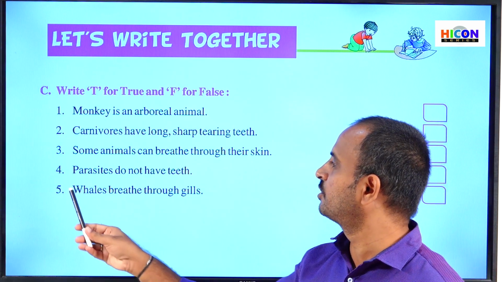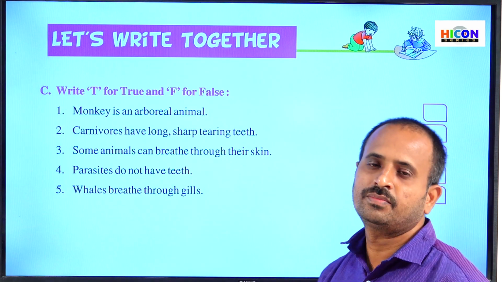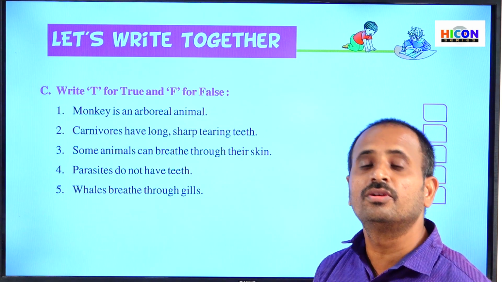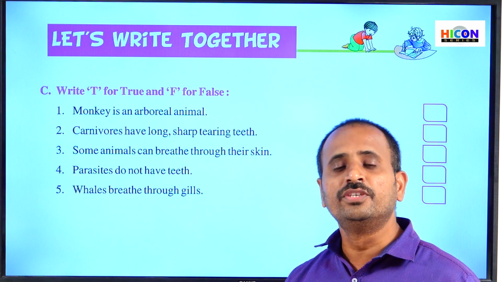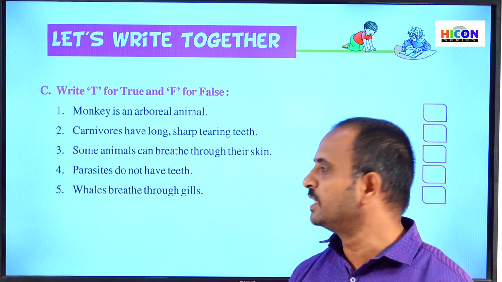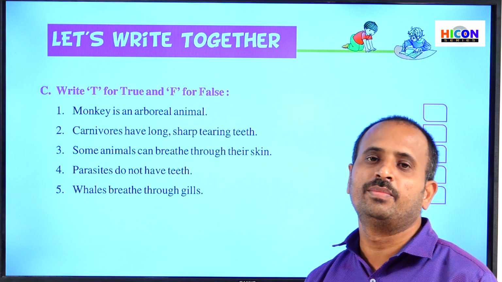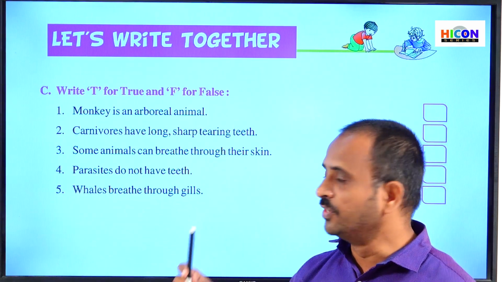So children, see the fourth sentence. Parasites do not have teeth. What are parasites? Parasites are those which depend upon other animals for their food. These parasites share the food of those animals on which they depend, or in whose bodies they enter.